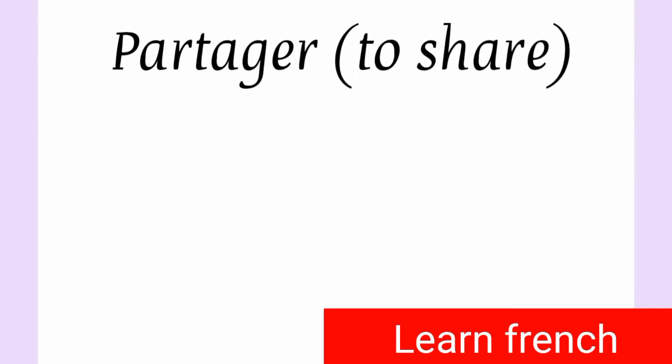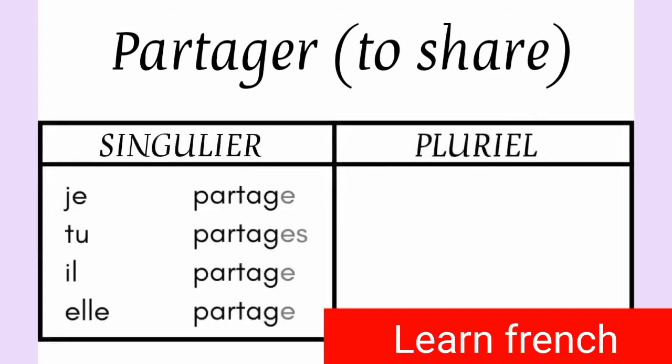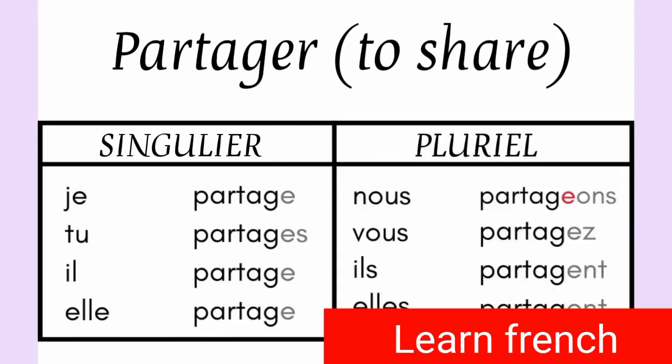Shall I take one more verb, which could be partager. Partager means to share. Okay, so what was the first step when we had to conjugate the verb? Remove er. So when we remove er from this, the remaining radical is P-A-R-T-A-G. And then we start adding the endings. So je partage, tu partages, il partage, elle partage, nous partageons. Can you see that E? Nous partageons, vous partagez, ils partagent, elles partagent.